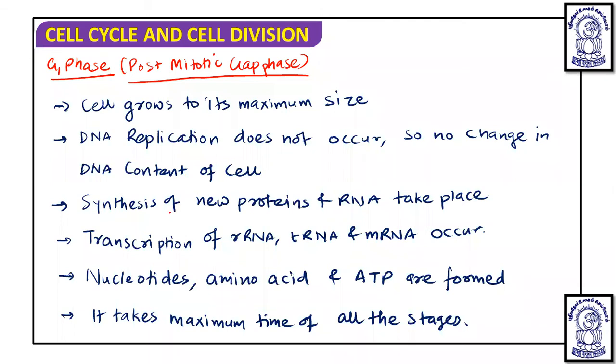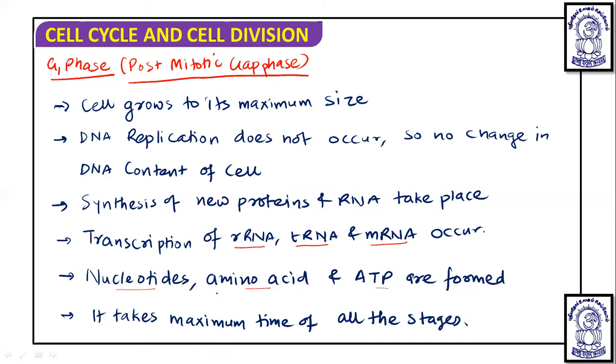But other things like new proteins and RNA synthesis will take place: the rRNA, tRNA, and mRNA. rRNA is ribosomal RNA, tRNA is transfer RNA, and mRNA is messenger RNA. These are all RNA which are produced from the DNA through transcription. So transcription will occur. Then after the G1 phase, in S phase, the replication of DNA is going to occur, and for replication of DNA, nucleotides are required. So nucleotides, amino acids for the proteins, and energy as ATP are synthesized during the G1 phase.